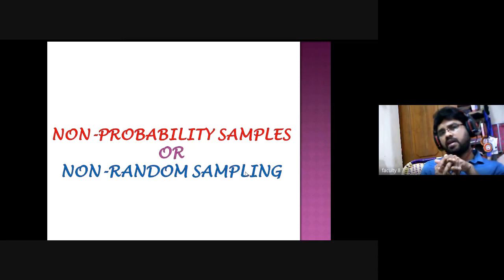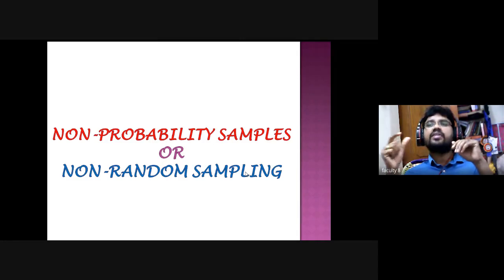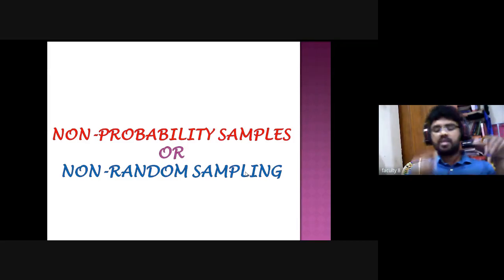What does it mean? If each and every unit of the population, or segment or part of the population, has not got an equal chance to be selected, that is called non-probability sampling method or non-random sampling method. Have you got the point?